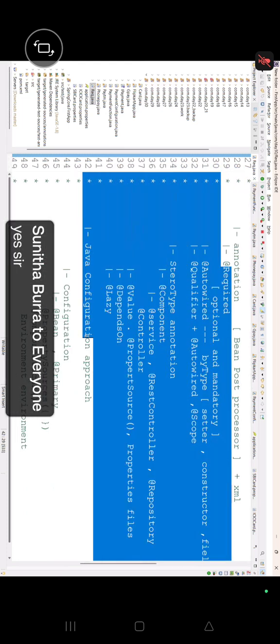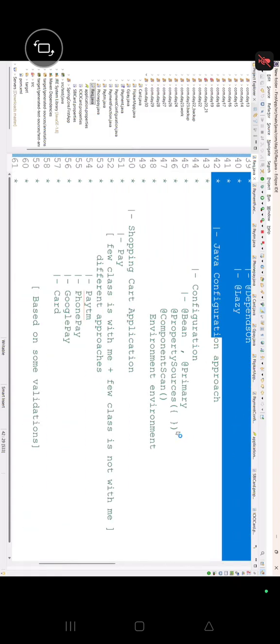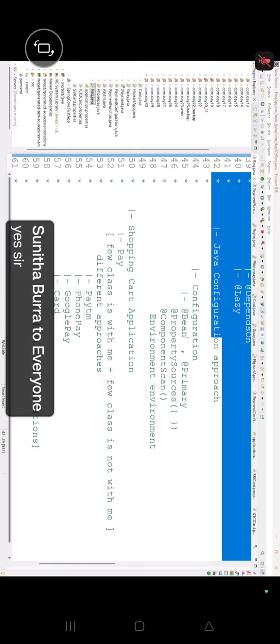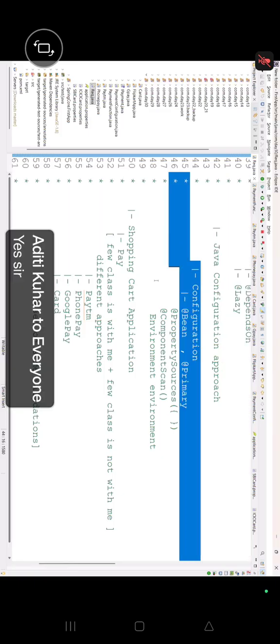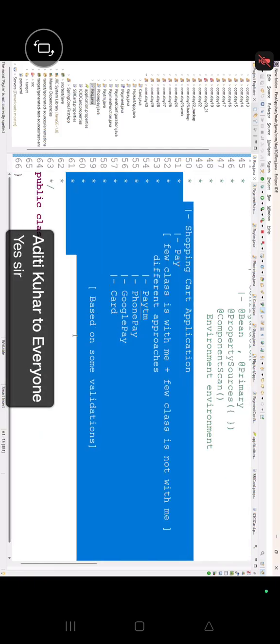And tell me, is everybody clear with all these annotations? Okay. What about the configuration approach? When to go configuration, when to go annotation, when to go XML and annotation? Everybody is clear. Now we had seen all of it, and after that we had seen the combination application with all the things or not, guys? Congratulations, you have completed Spring Core successfully, guys. Fine.